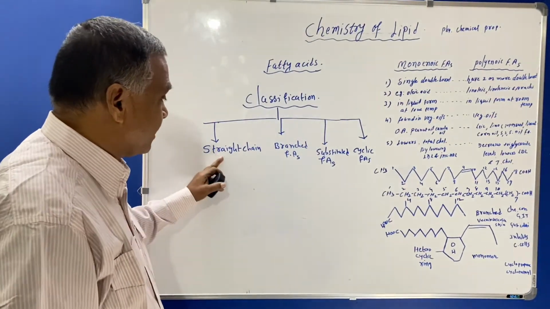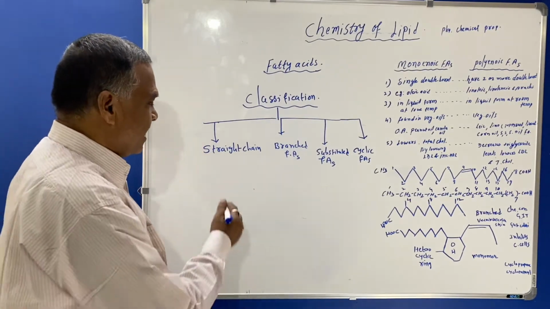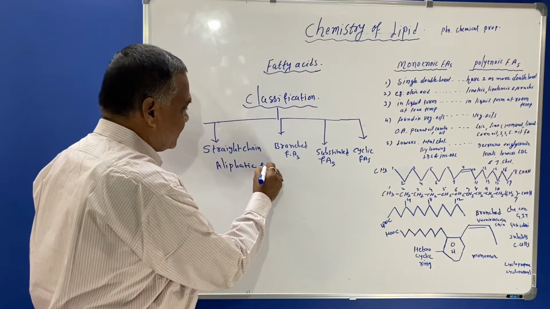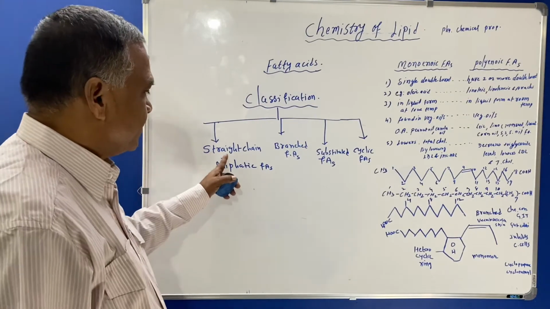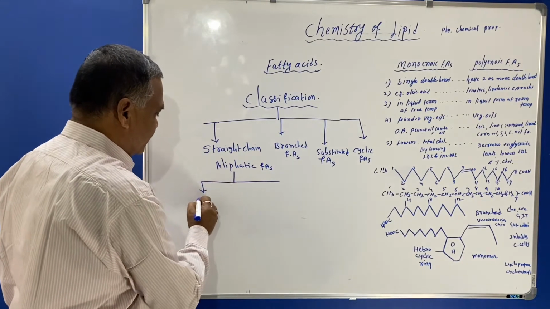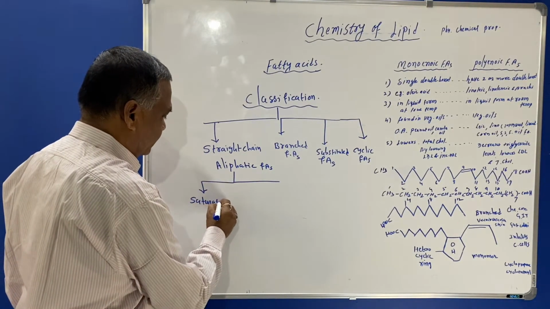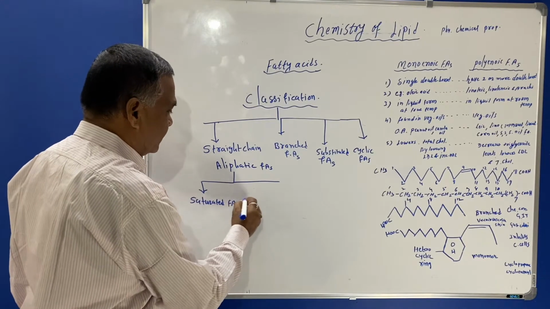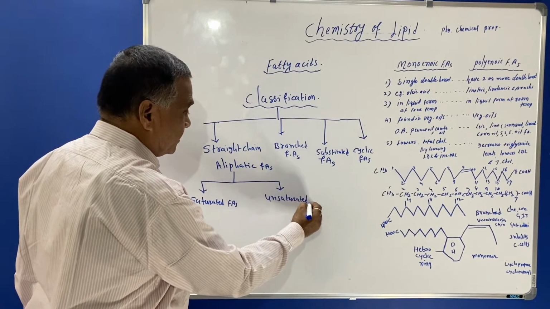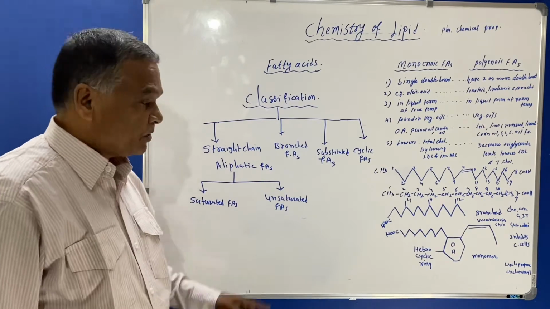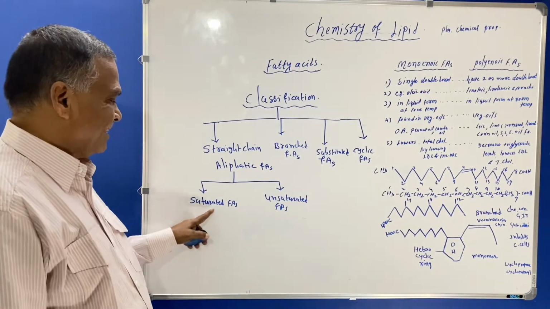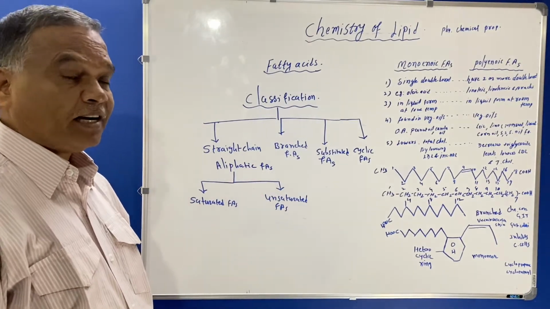Now here you must know that straight chain fatty acids are also known as aliphatic fatty acids. This straight chain fatty acids are again subclassified as saturated fatty acids and unsaturated fatty acids.